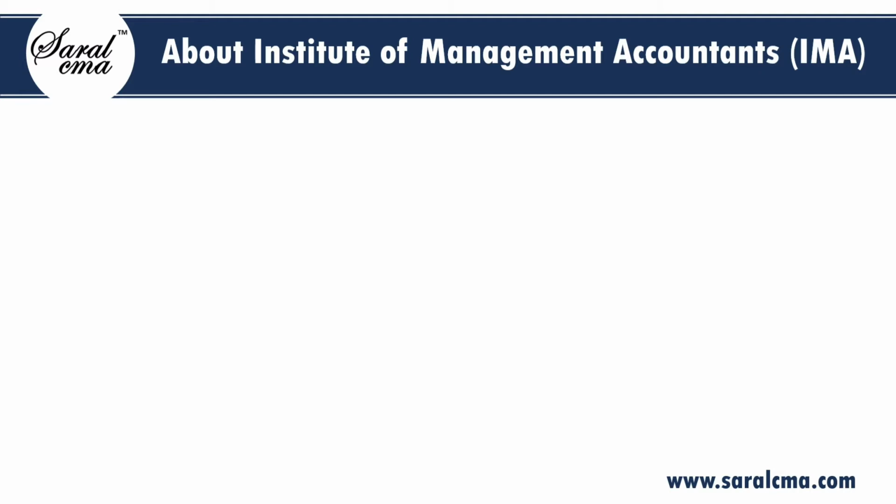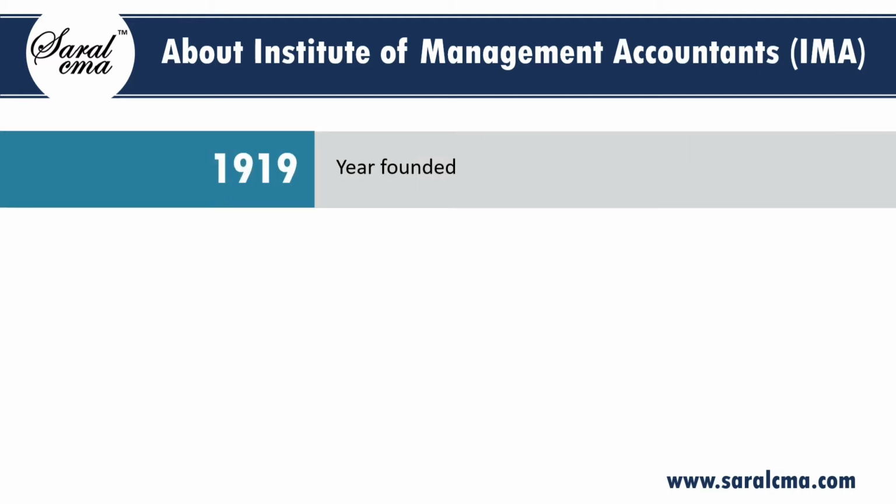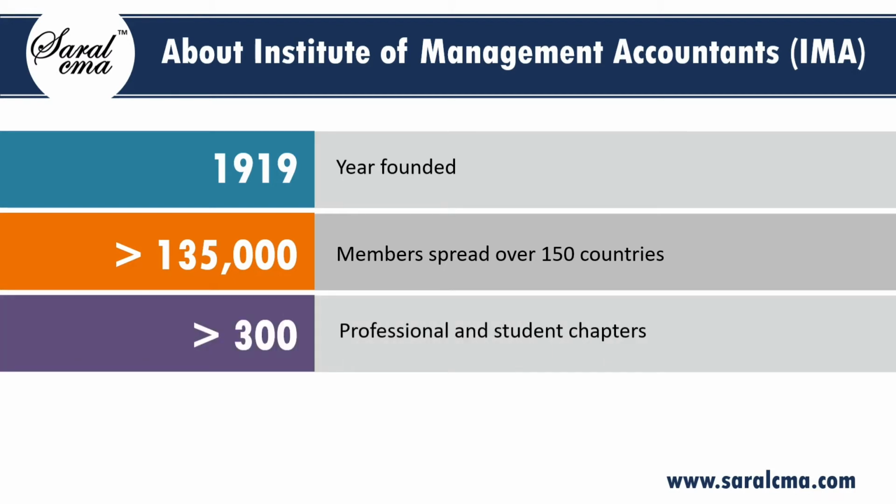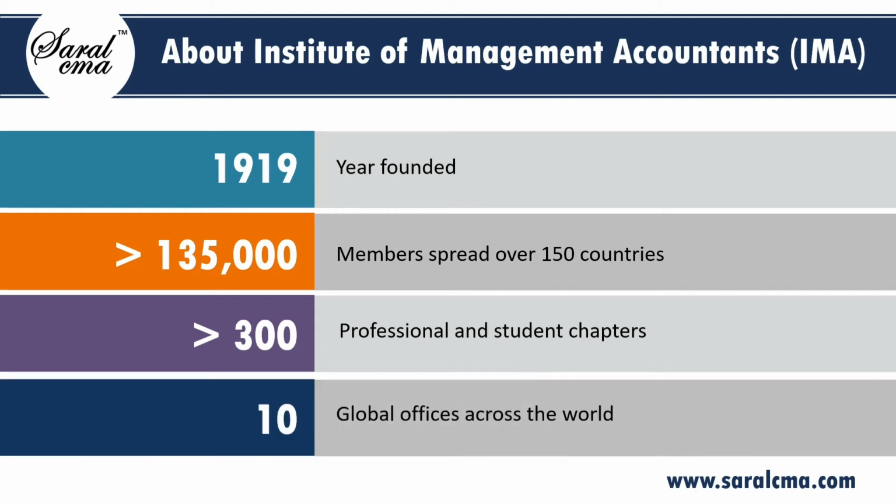IMA was started in the year 1919. There are more than 135,000 IMA members spread over 150 countries. IMA has more than 300 professional and student chapters. They have 10 global offices.